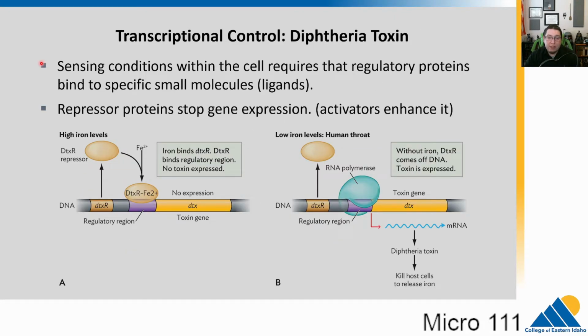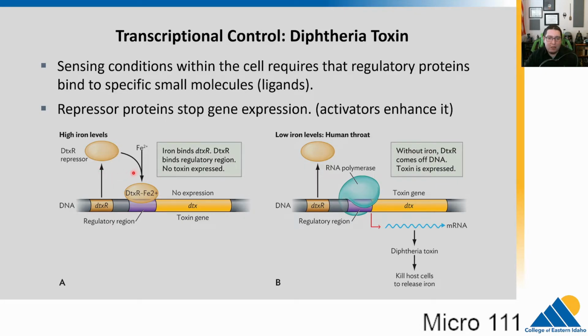Microbes are often sensing different conditions, and the proteins that are binding to either block or recruit RNA polymerase are generally sensing things in the environment. Usually they'll bind to small molecules we call ligands. In this example, this is diphtheria. So diphtheria is a pathogen that needs to make a toxin.